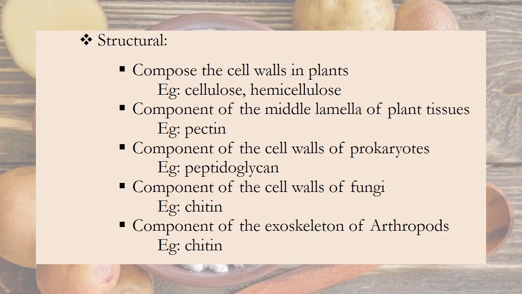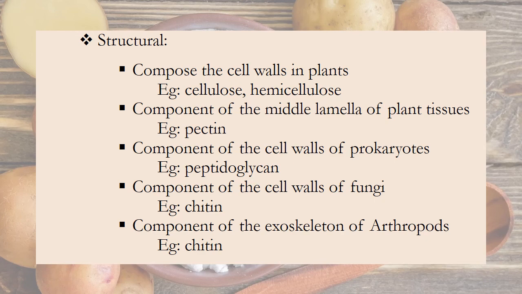Now let's consider the functions of structural polysaccharides. They compose the cell walls in plants, for example, cellulose and hemicellulose. They are a component of the middle lamella of plant tissues, for example, pectin.